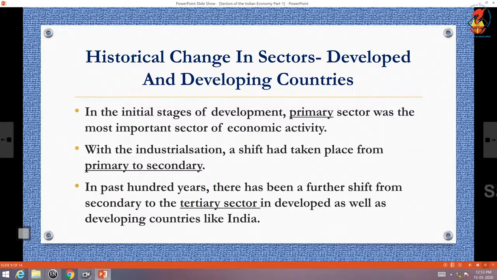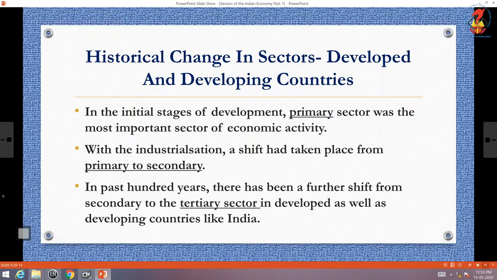In the initial stages, all the economies were concentrated on primary sector. With the coming up of industries, a shift had taken place from primary to secondary. In the past 100 years, there has been a further shift from secondary to the tertiary sector, and that shift is similar in developed as well as developing countries like India.